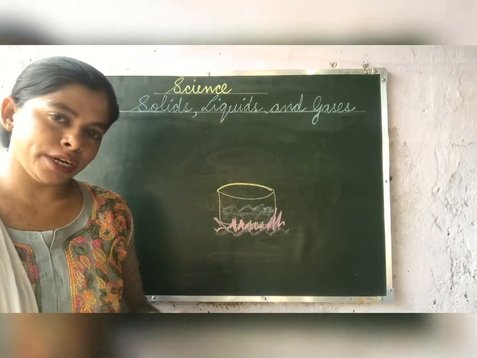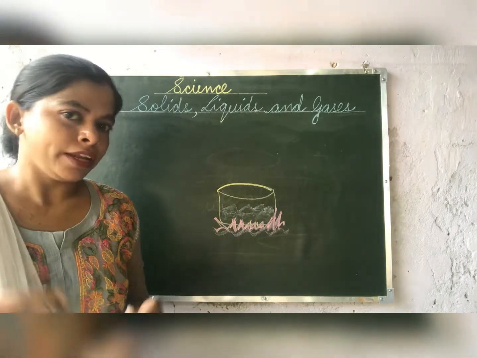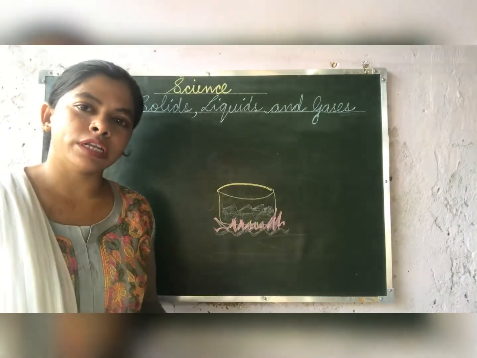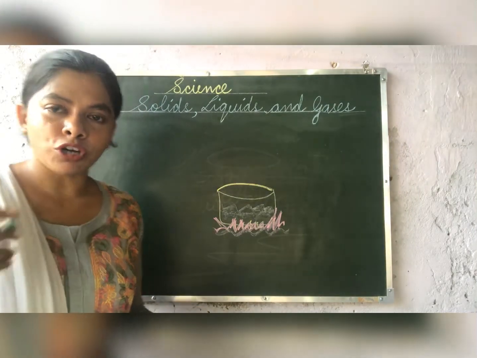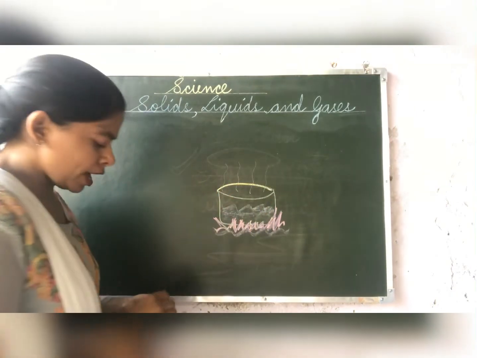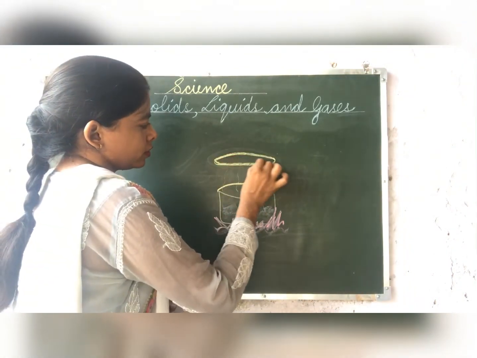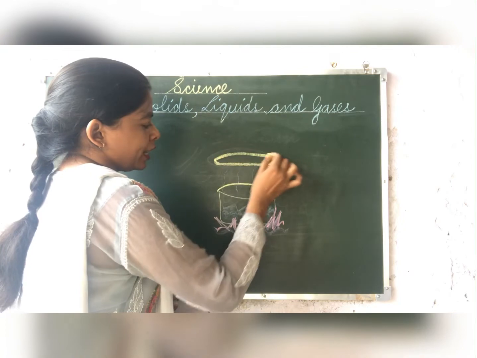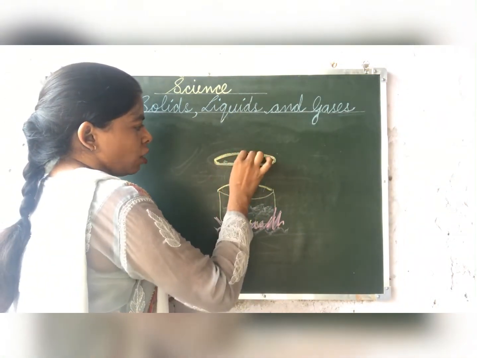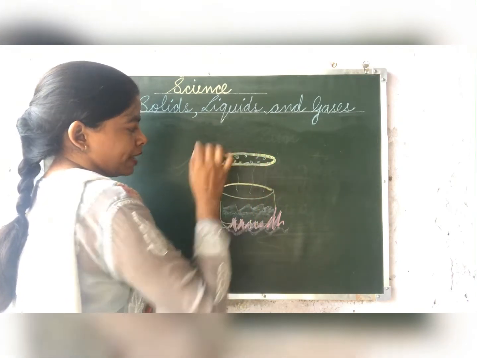Children, as you have studied evaporation, now you will study just the opposite of that. Just put a container, boil water in that. Now when you boil water, what will you notice? Water vapor coming out. Now what you have to do, children, is just place a plate on that. When you place a plate on the water vapor that is coming out, you will find small droplets on the plate.